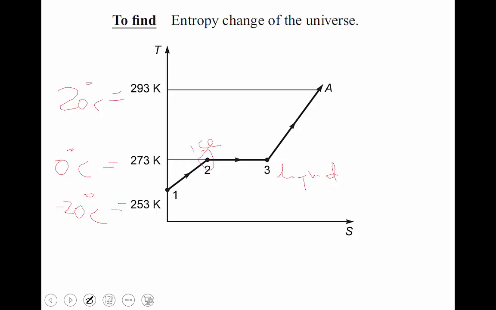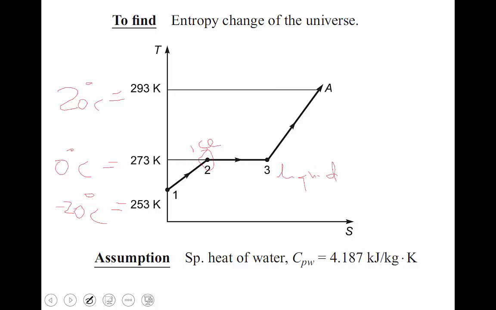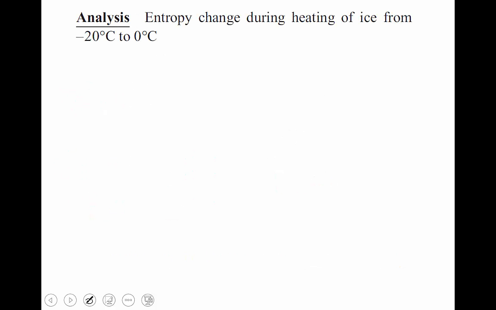For that process, how much entropy is generated in the water system, how much entropy is lost in the environment, and how much is the net entropy change? This is the question. The assumption: the specific heat of water Cp, what is given, I assumed 4.187 kilojoule per kg Kelvin. First, the entropy change during heating of ice from minus 20 degrees Celsius to 0 degrees Celsius.